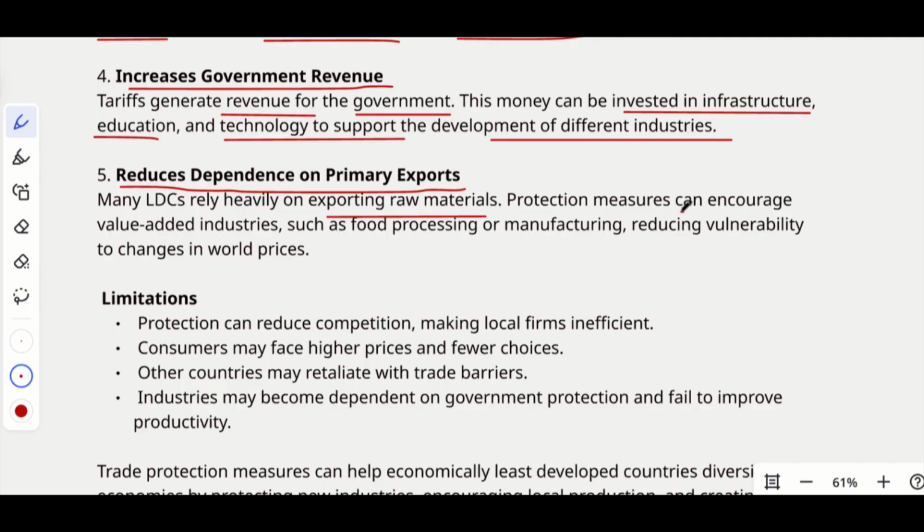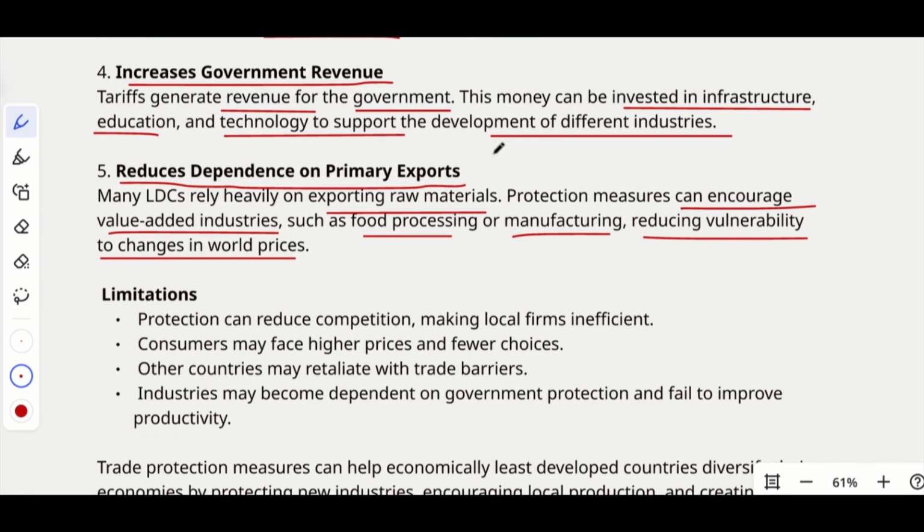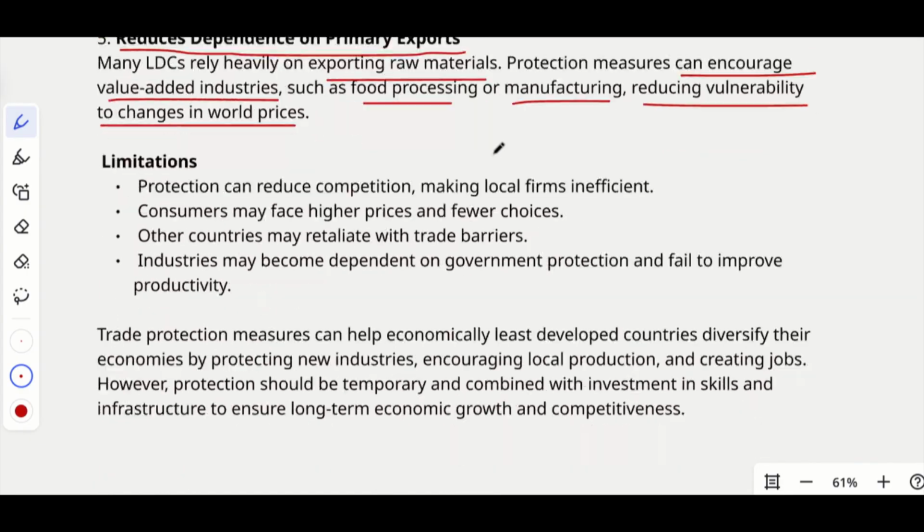So the protection measures can encourage value added industries such as food processing or manufacturing, reducing vulnerability to changes in the world prices. So instead of just exporting raw materials, if we shift into industrial sector and service sector, it can bring out a lot of changes. So that is why governments are focusing on it. So even though there are a lot of benefits for this kind of policies, still there will be some sort of limitations. So let's take a look into that question.